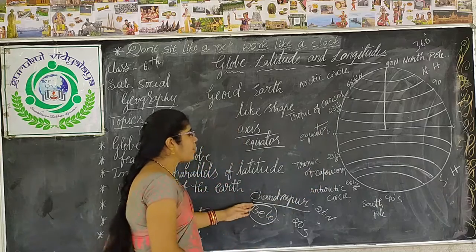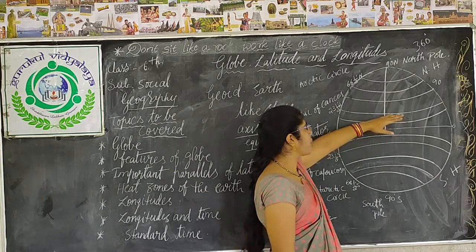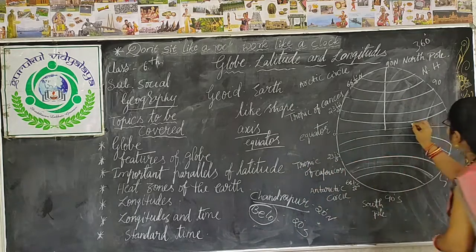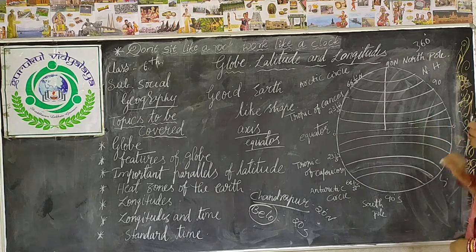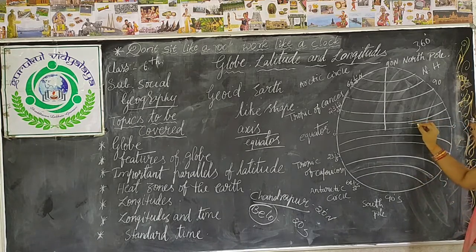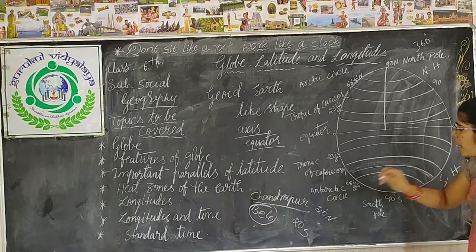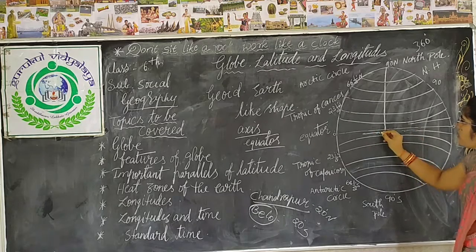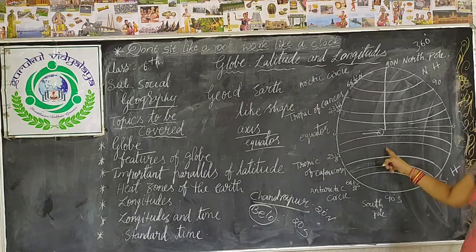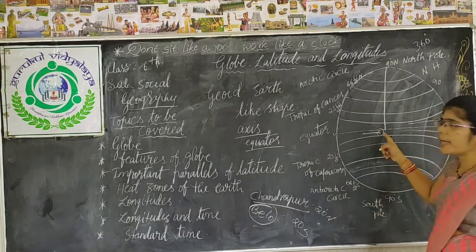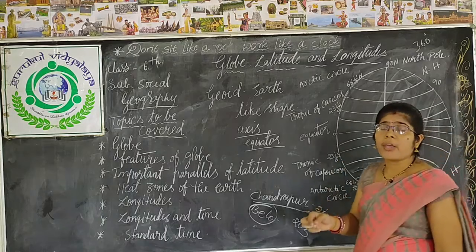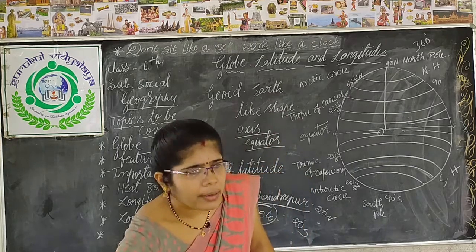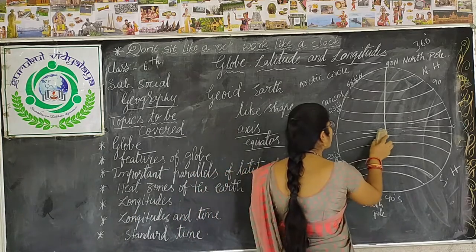Similarly, Chandrapur is located at 20° north latitude, which means here. If you see here 20°, it is where Chandrapur in Maharashtra is located. Whereas Brazil is located at 20° south latitude. It means Brazil is located here, not here. Here. So Belo is located at 20° south latitude. This way we come to know the particular place with the help of latitude. Clear?